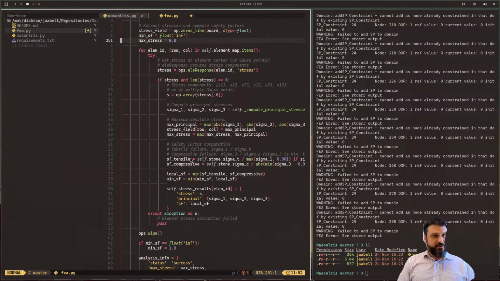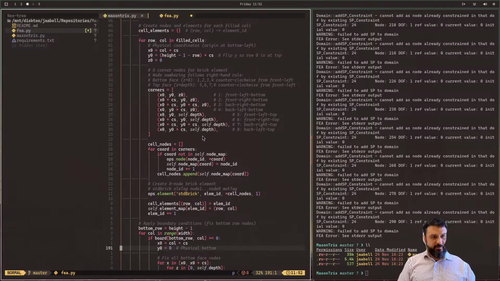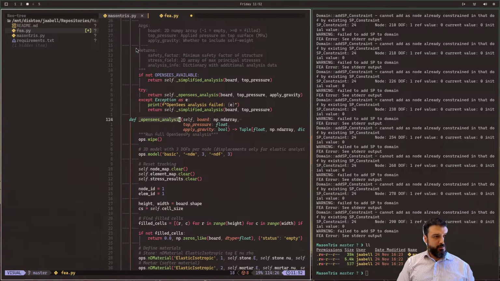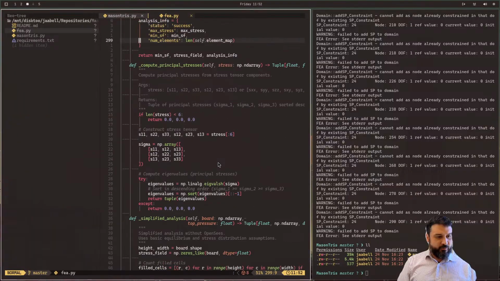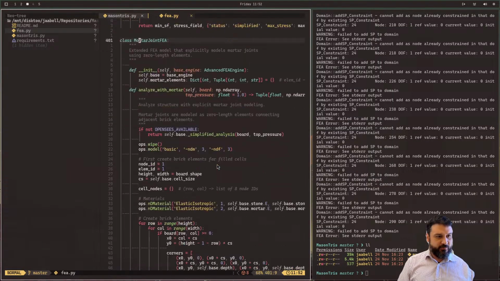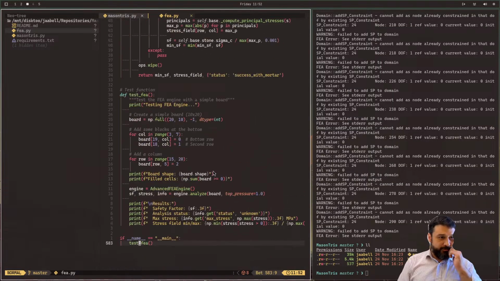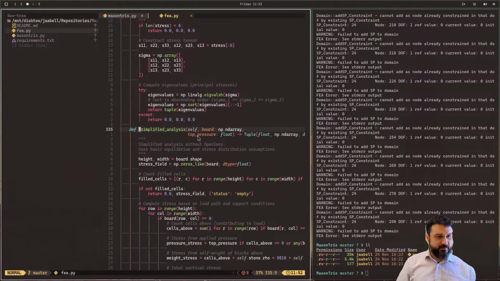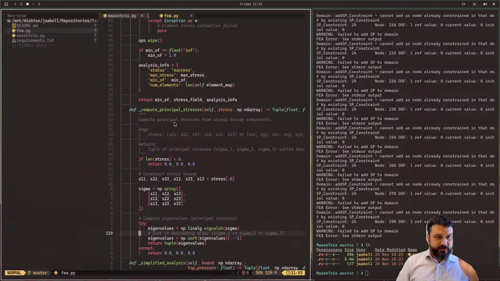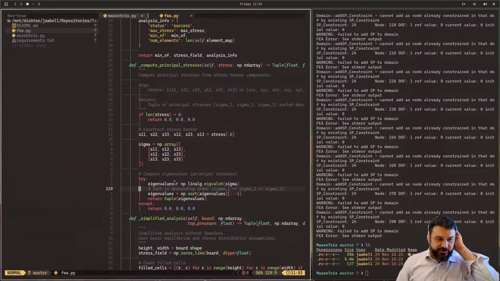Here we go. Now I want to steal ideas from this. I remember this had a better implementation, but this is not being called at the moment. From what do you mean write partial file? There we go. So here, one of the things that I saw is that there were several implementations, and one of them was the eigenvalue analysis. Let's see here. Simplify, compute principal stress. So this one takes an ND array and gets you the principal stresses. So I'm going to steal this function and use it.